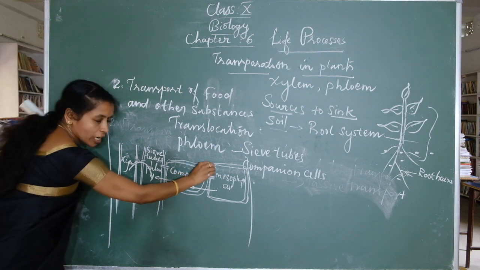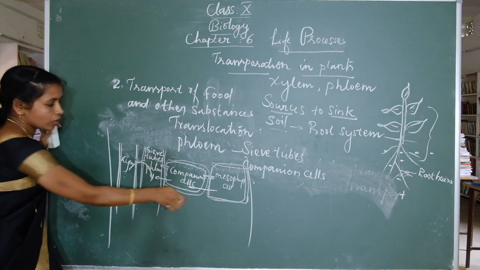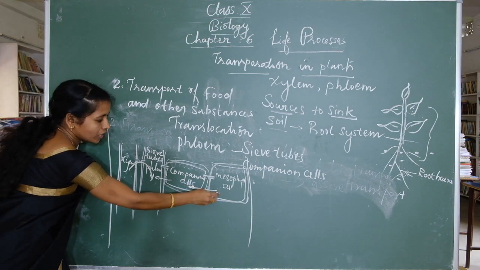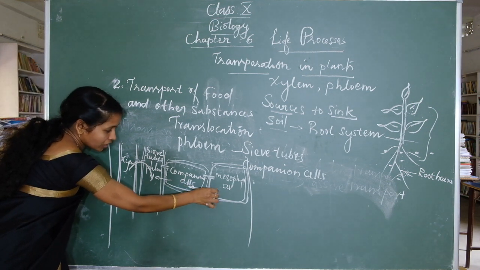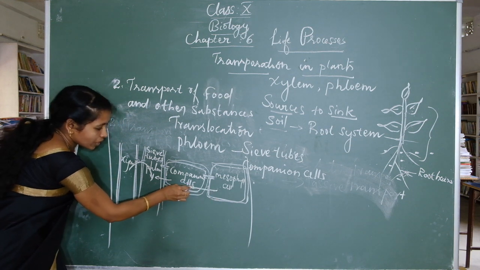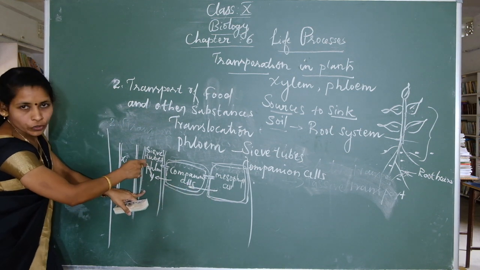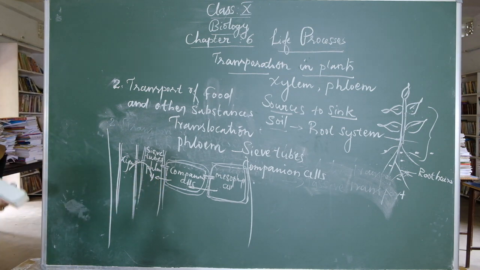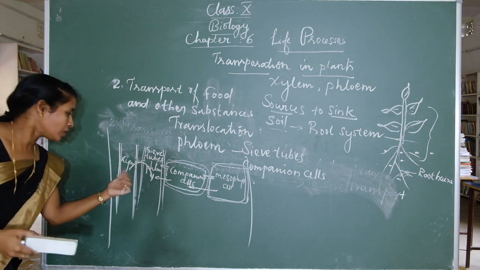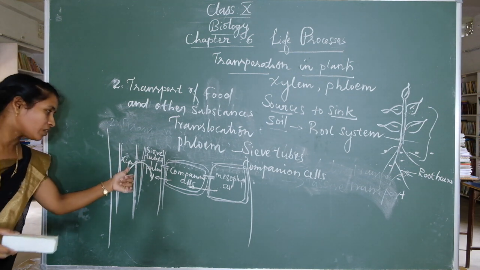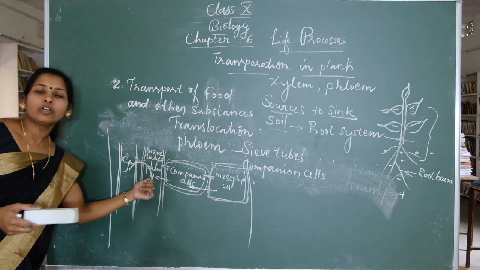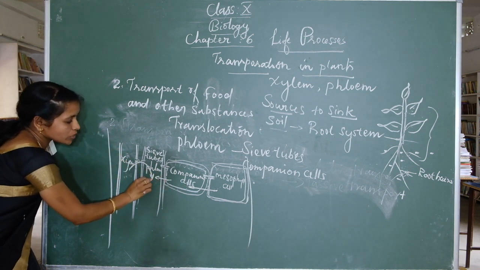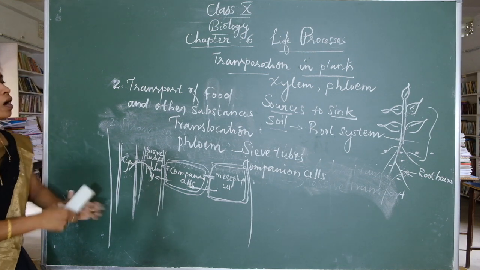First the food molecules are loaded in the mesophyll cells. Where are mesophyll cells present? Leaf. Here food molecules are loaded, then using ATP energy these molecules move through companion cells to phloem sieve tubes, creating the osmotic pressure. During this osmotic pressure increase, then what happened? Near the xylem tissue, the water moves from xylem to phloem tissue. Then the soluble form of the food molecules moves from phloem to all parts of the plant.